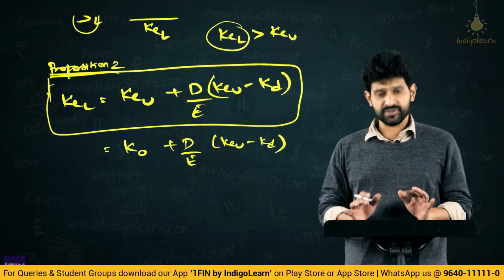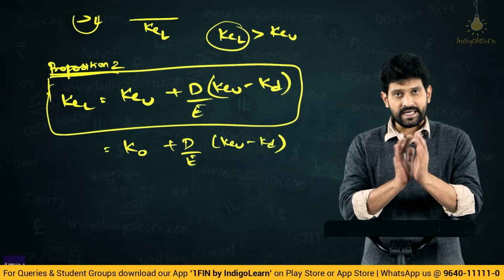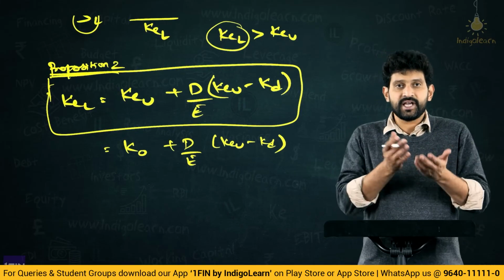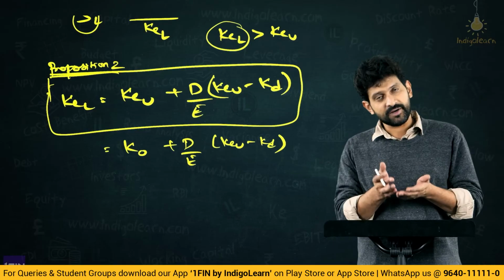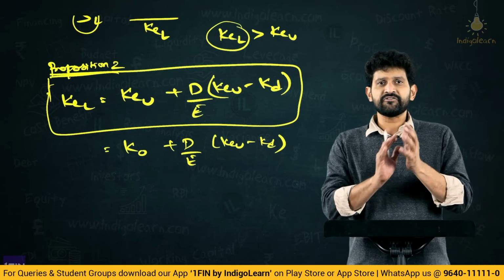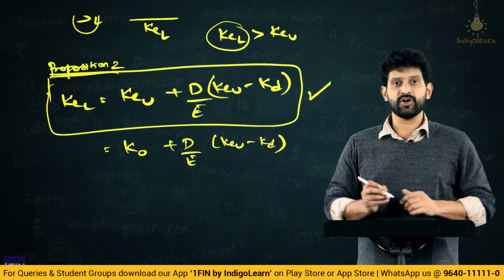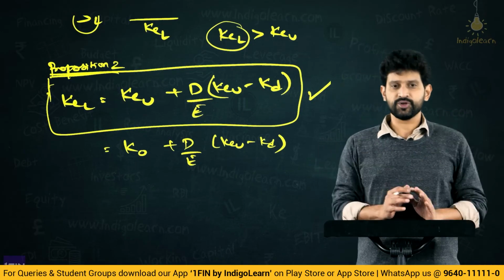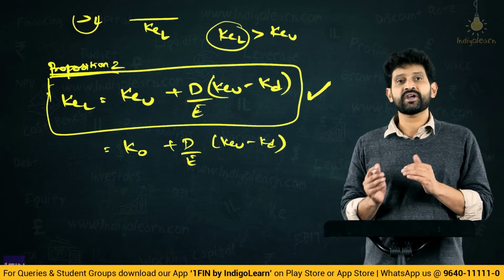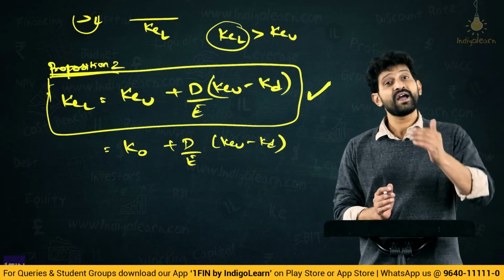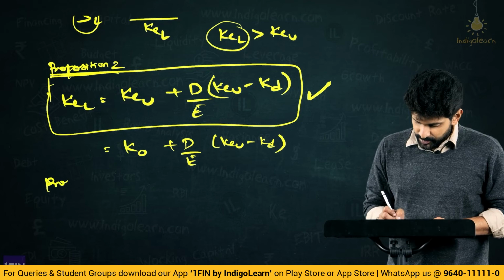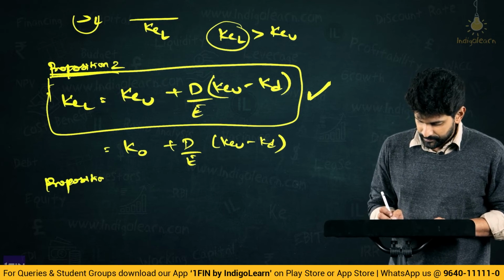Friends, do not get confused, this formula is nothing but a rearrangement of our basic computation of cost of capital, that is KO is equal to weight of debt into cost of debt plus weight of equity into cost of equity. If we rearrange that, we can arrive at this formula. This derivation we have done when we learned the concept, so let us not bother about it, but end of the day, this is the way how we can find out the cost of equity of levered structure or levered firm.